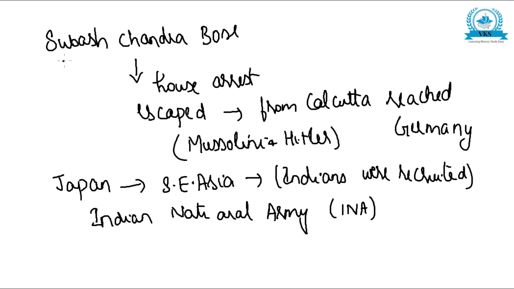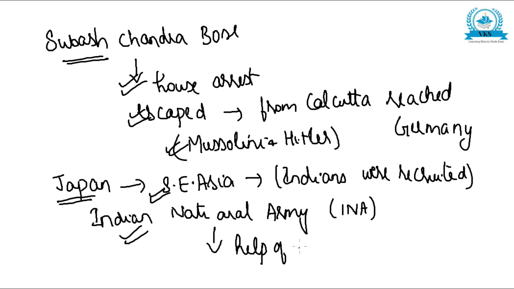So Subhash Chandra Bose, in the beginning, was under house arrest, and from Calcutta he escaped and reached Germany, where he tried to get the help of Mussolini and Hitler. Later he reached Japan, where he recruited many Indians who were in Southeast Asia, and then he formed the Indian National Army with the help of Raj Bihari Bose.